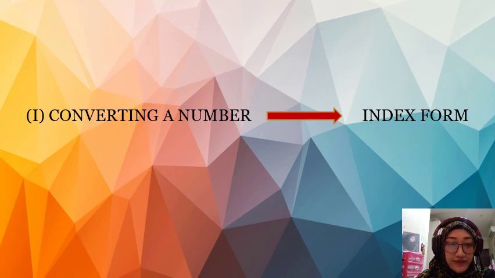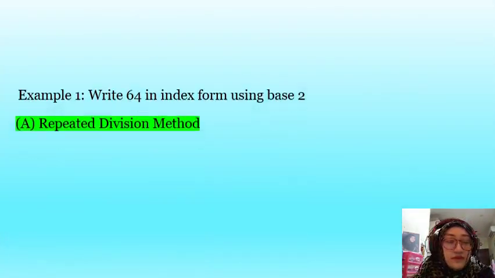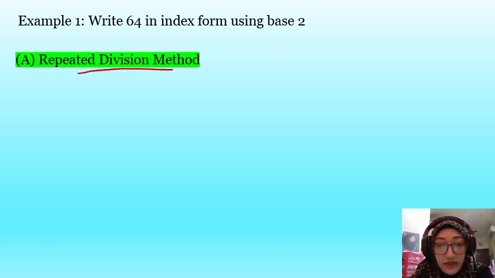Okay, so our first lesson is converting a number to index form. Okay, let's look at the example. Write 64 in index form using base 2. So, actually we have two methods. The first one is repeated division method. The second one is repeated multiplication method. Okay, but now we look at A first, right?